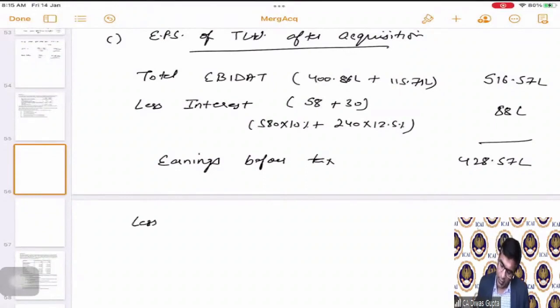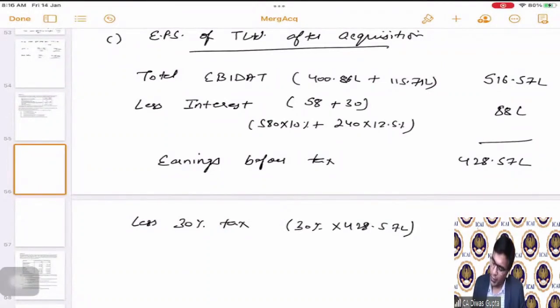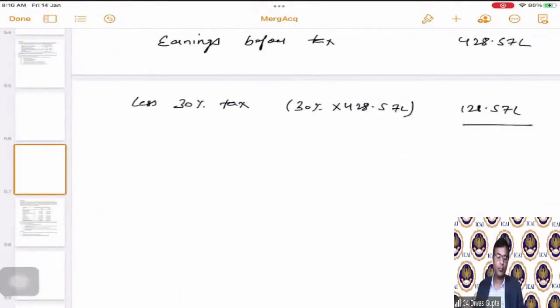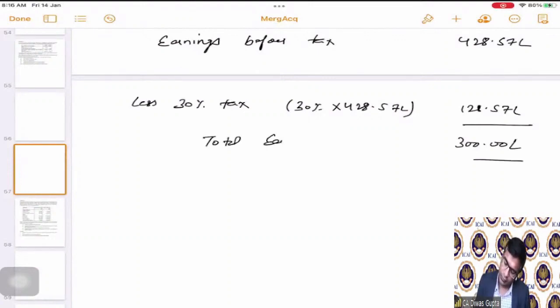Less 30% tax. So 30% on 428.57 lakhs comes out to 128.57 lakhs. Total earnings becomes 300 lakhs.